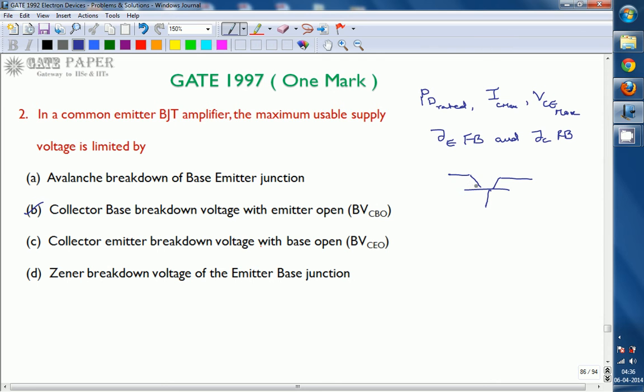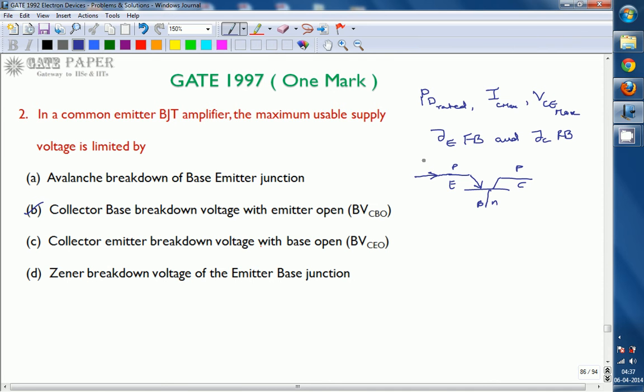For example, we are going with a PNP transistor. So this is P, this is N, and this is P; this is the emitter, this is the base, and this is the collector. Whenever the emitter base junction is forward biased, some emitter current flows, and based on that the collector current is going to be more. Whenever you apply collector base reverse bias, that multiplication makes the maximum power dissipation, and we may think that is the maximum power supply voltage we can use, but it is not true.